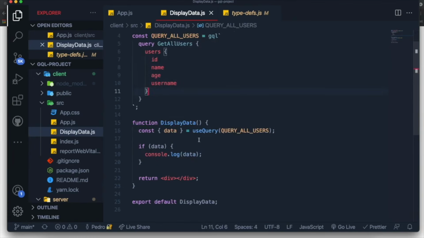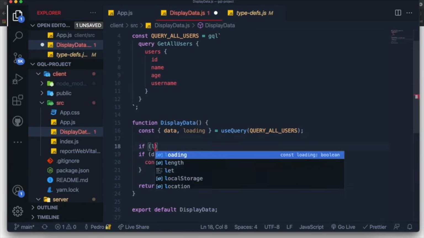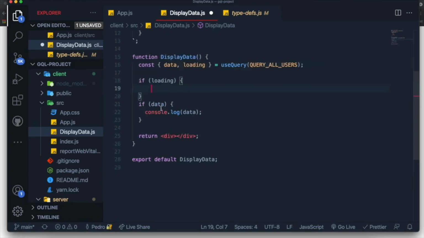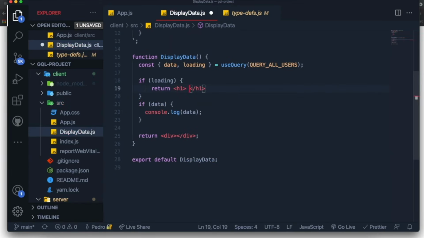So what else can we do with this useQuery hook? Well, we can also get information, for example, if the data is loading. So if the data is loading, maybe we want to display something like this. Instead of returning the data down here, we can return an h1 tag saying data is loading.